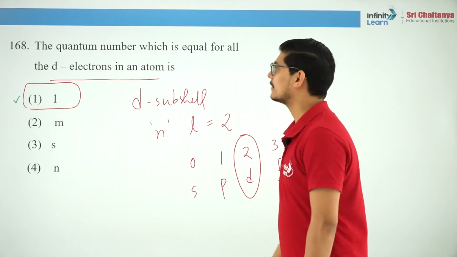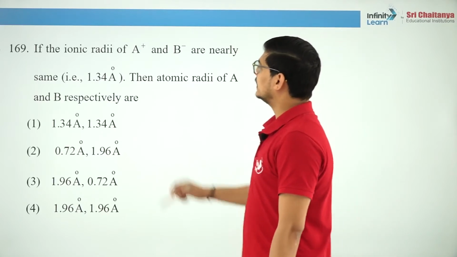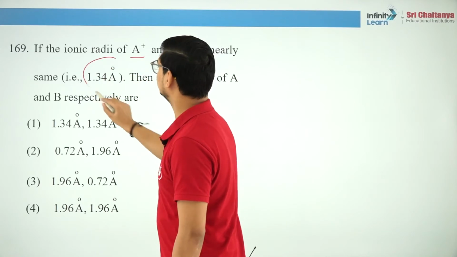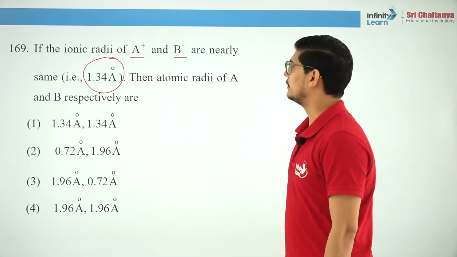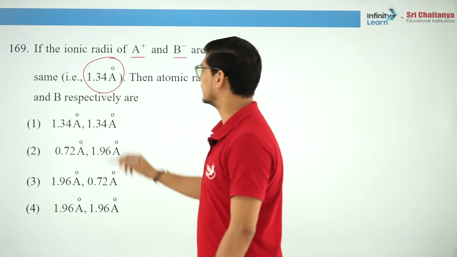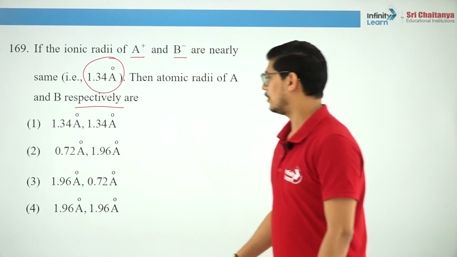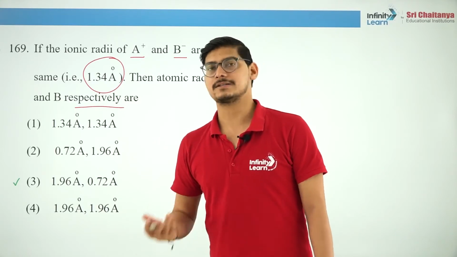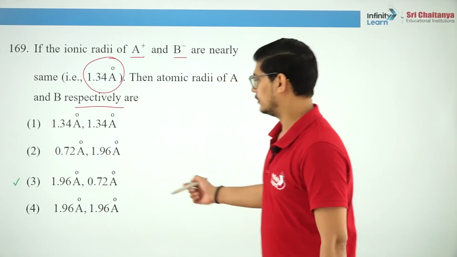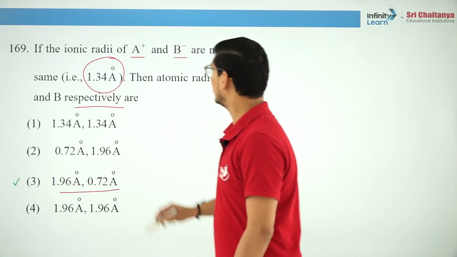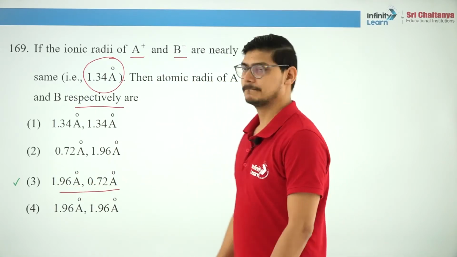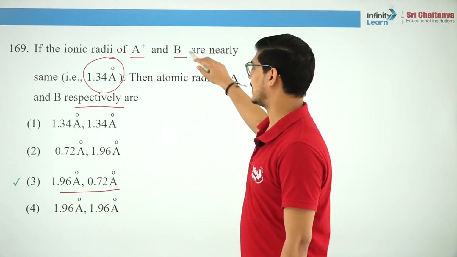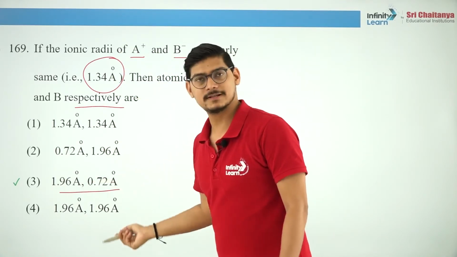Is that clear? If the ionic radii of cation A plus and anion B minus are nearly the same, 1.34, then atomic radii of A and B respectively are. See, obviously cation is smaller than its parent atom and anion is larger than its parent atom. So you can do this question. Is that clear? Cation will be smaller, so its atom will be larger, and anion is larger, so its atom will be smaller. So this is the correct answer.